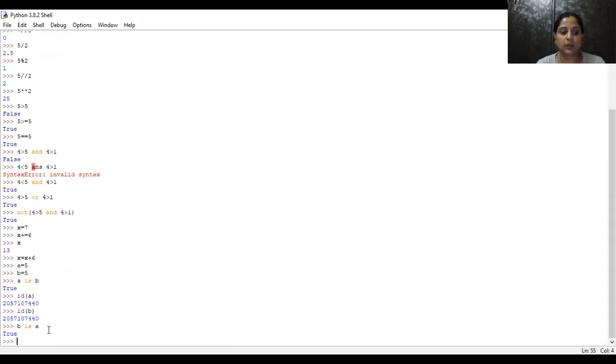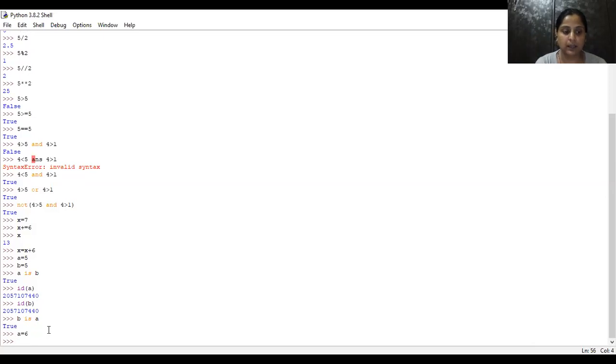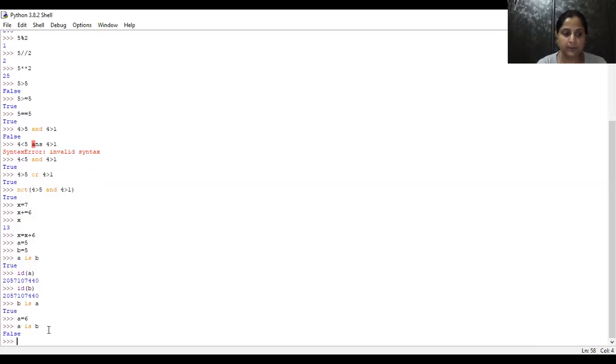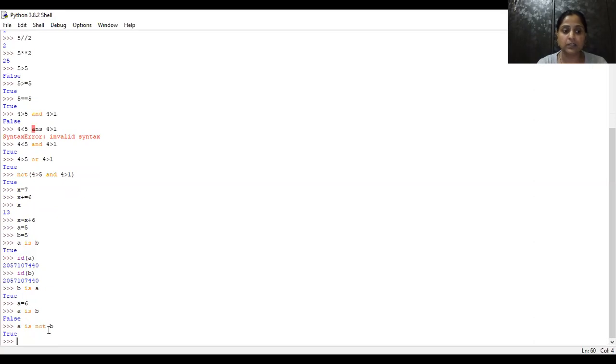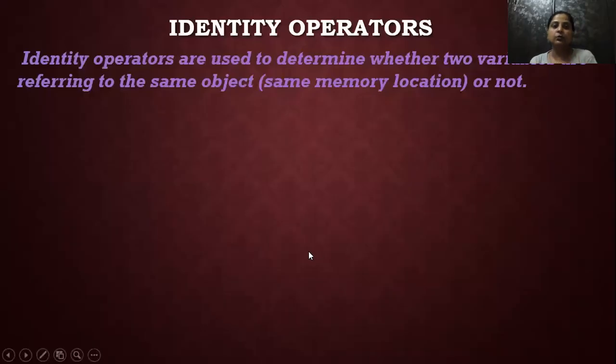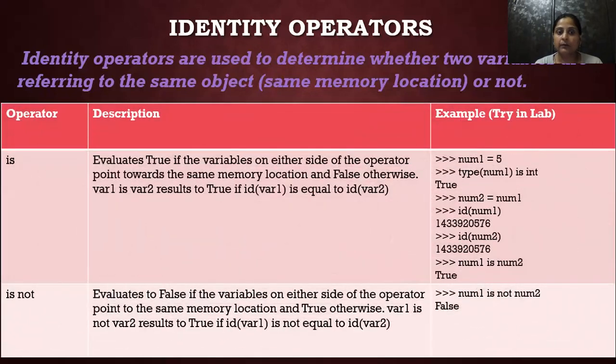Again, it is true. Now, if we write a equals 6, and now check a is b, this is false. Now we can check a is not b. It's the same like your English language. a is not b, it's true, because we have changed the value of a to 6. So these are the identity operators, which are used to check whether two variables refer to the same memory location or not. We have two identity operators, is and is not.